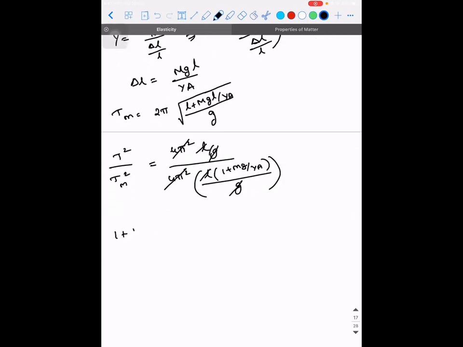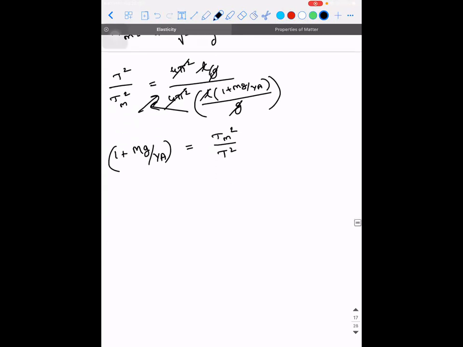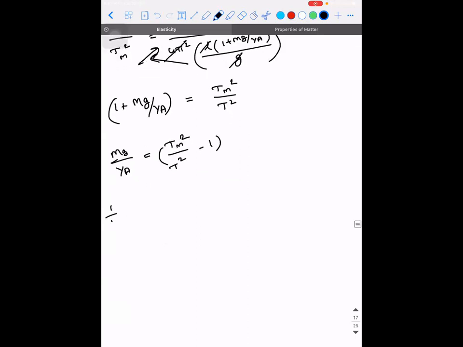So rearrange the equation. 1 plus mg divided by Y into A is equal to Tm square divided by T square. I took it this side. I just cross multiplied. So mg divided by Y into A is equal to Tm square divided by T square minus 1. So what is 1 by Y, guys?